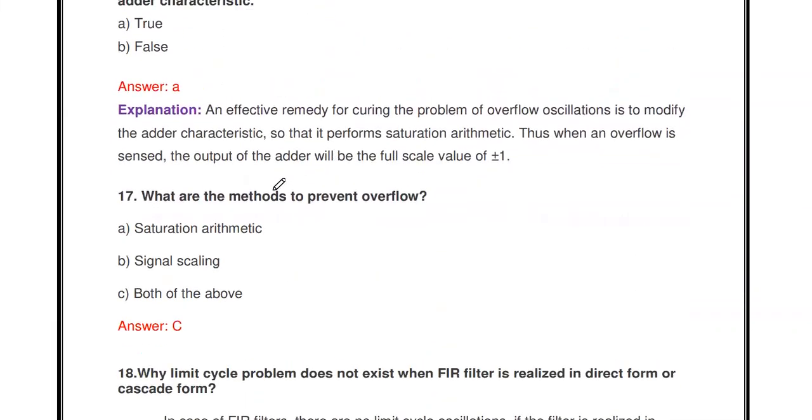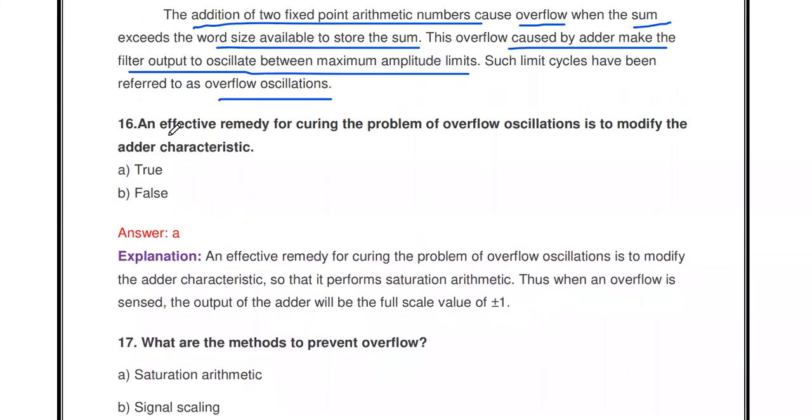The next thing: the effective remedy for curing the problem of overflow oscillation is to modify the adder characteristics. True or false? True. If we want to eliminate the overflow oscillation, we may use two processes: saturation arithmetic and signal scaling. So we have to modify the adder characteristics.